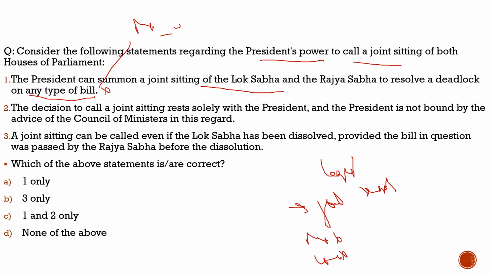Second statement, the decision to call a joint sitting rests solely with the president, and the president is not bound by the advice of the council of ministers in this regard. Totally incorrect. He is very much bound by this also.